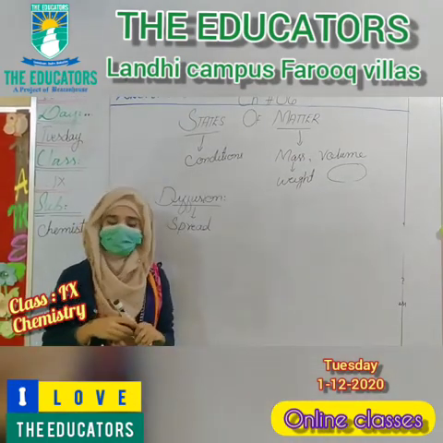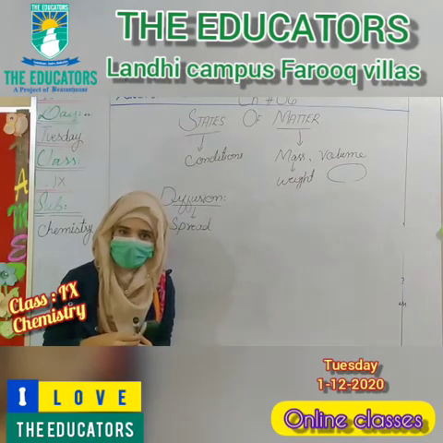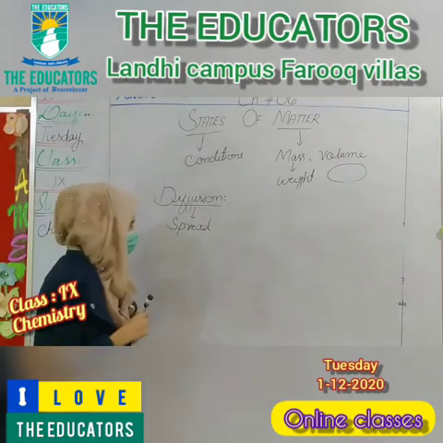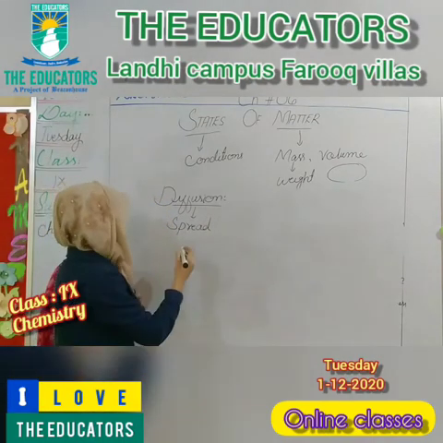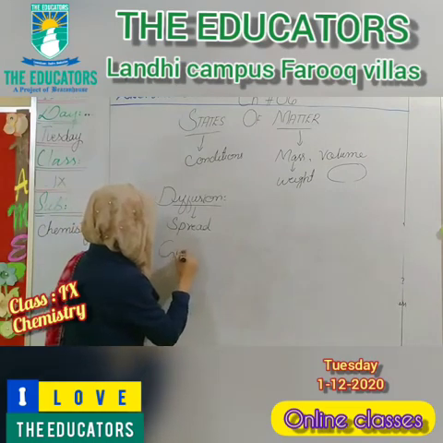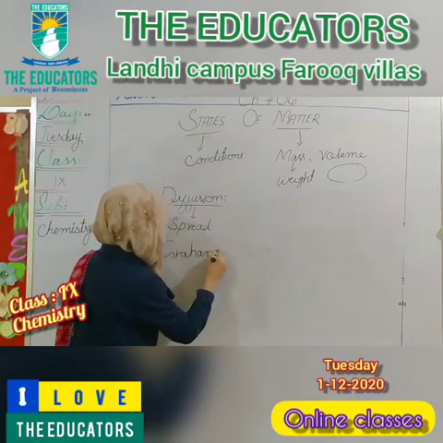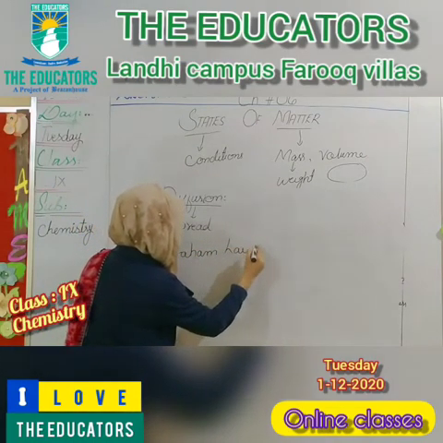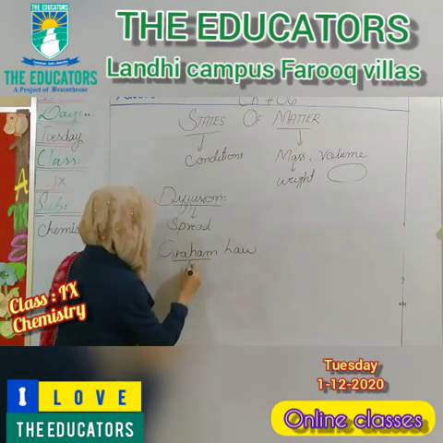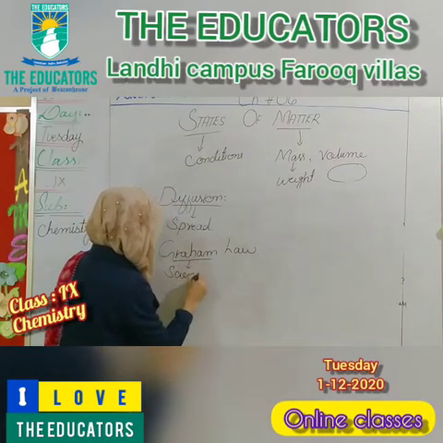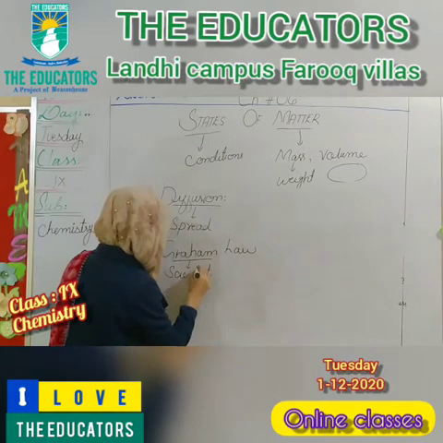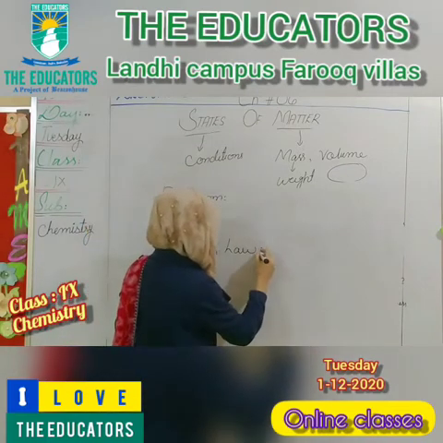The property of diffusion of gas was analyzed by Graham. Graham is a scientist's name.